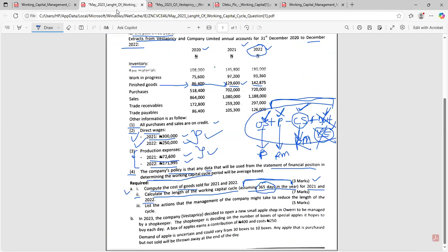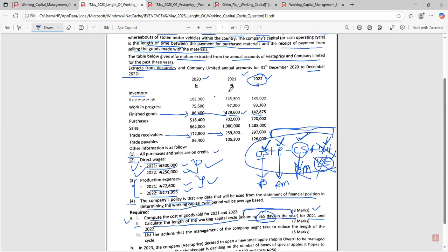So let's go back to our question. Look for debtors, these are trade receivables. For 2021, our opening is 178,200, because our closing for 2020 will be the opening for 2021. Do you agree with me? So 178,200 is the opening for 2021.